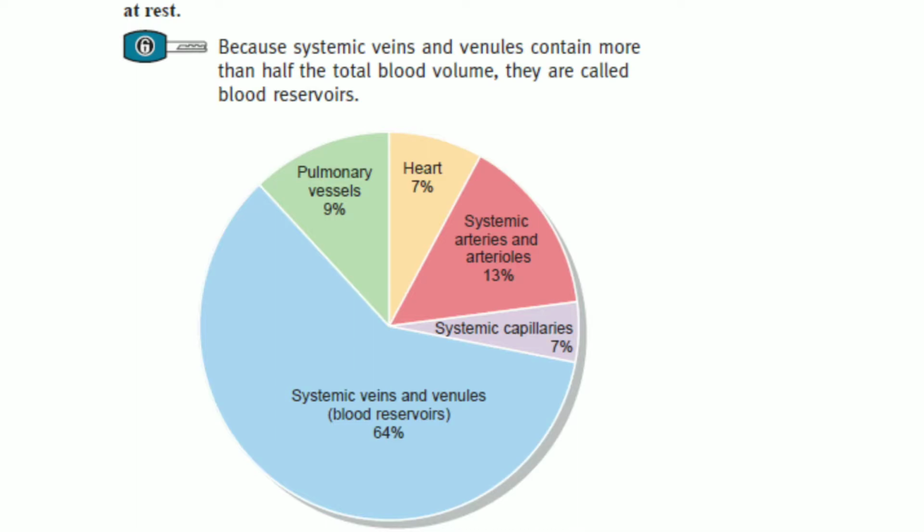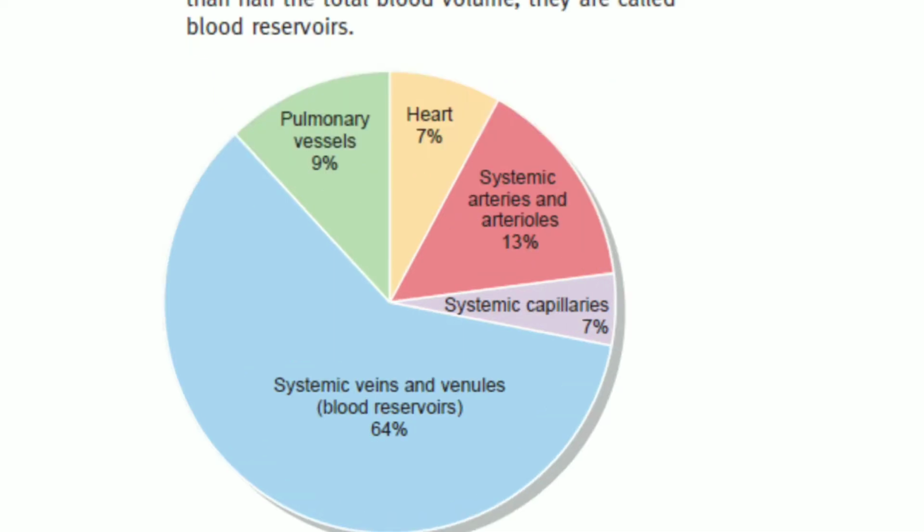This particular picture shows the distribution of the blood in the cardiovascular system when a person is at rest. The largest portion of the blood volume at rest, about 65%, is present in the systemic veins and venules. This is called the blood reservoir of the body. About 13% of the blood is present in the arteries and arterioles, 7% in the systemic capillaries, 7% in the heart and 9% in the pulmonary vessels.